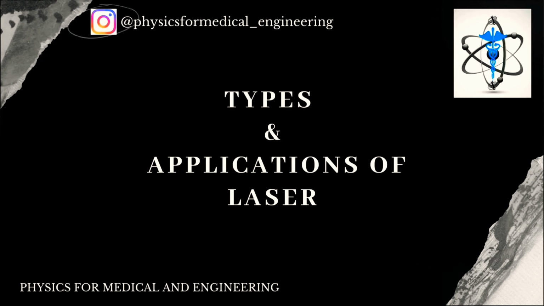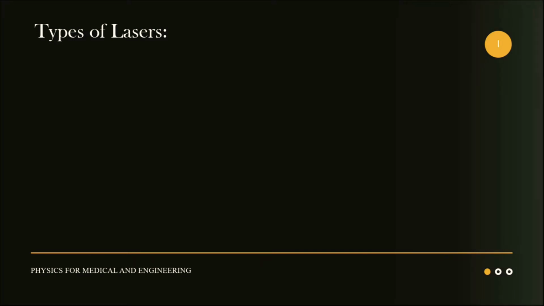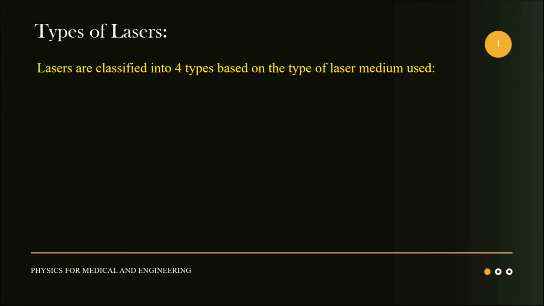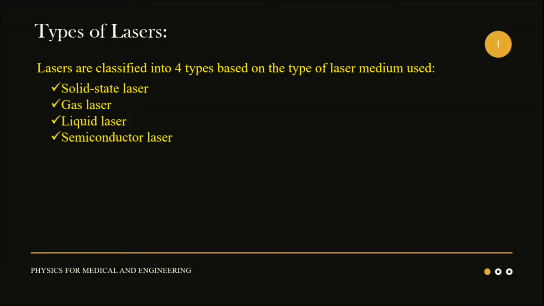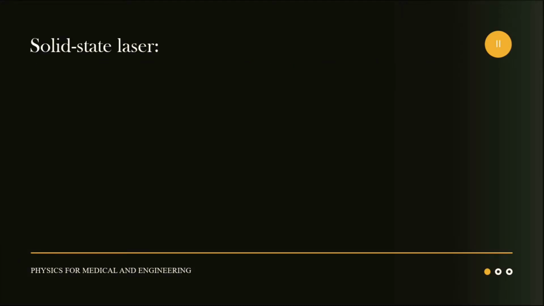Today we are going to learn the types and applications of laser. Now let's first start with types of laser. Lasers are classified into four types based on the type of laser medium used, and that is solid state laser, gas laser, liquid laser and semiconductor laser.